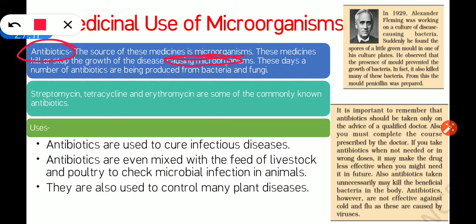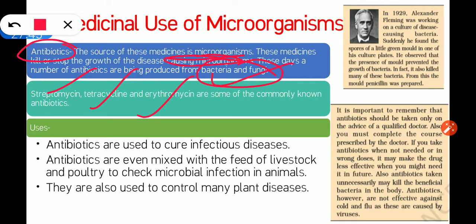And these days a number of antibiotics are being produced from bacteria and fungi. I already told you that antibiotics are produced from bacteria and fungi. So these are antibacterial drugs and antifungal drugs, and these are known as antibiotics. And examples of antibiotics are streptomycin, tetracycline, erythromycins. These are the commonly known antibiotics which are commonly used by doctors.